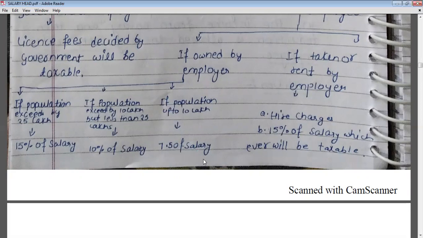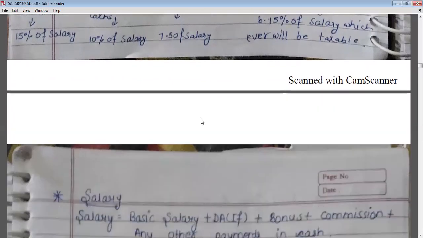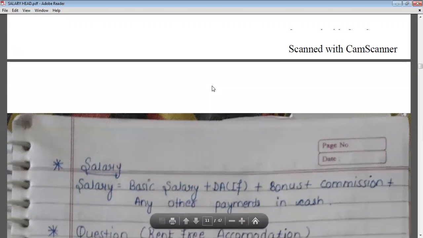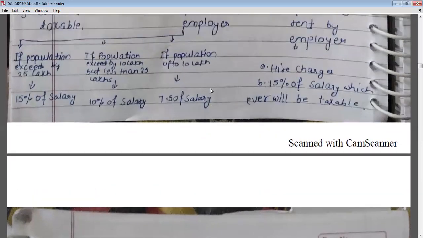So first we have to calculate salary. And what will we include in salary? In salary, we will include basic salary plus DA, if DA is a part of salary, plus bonus, plus commission on sale, and any other payment in cash. All these will be included in salary.